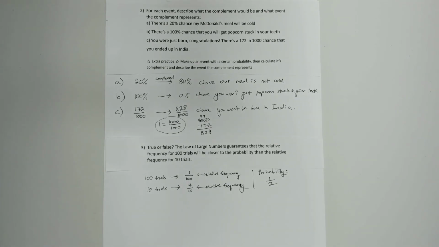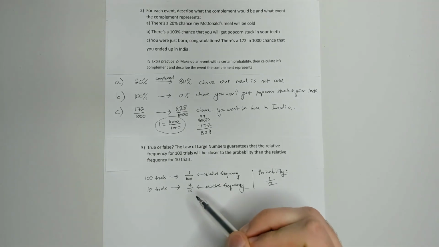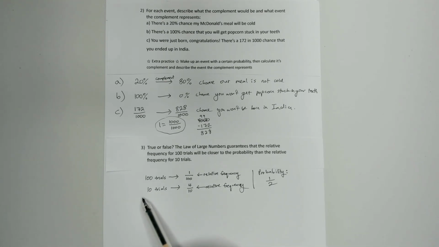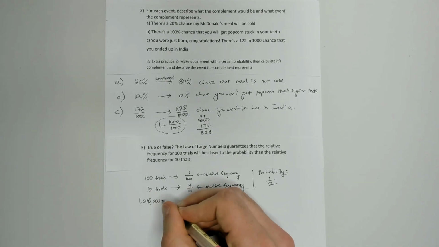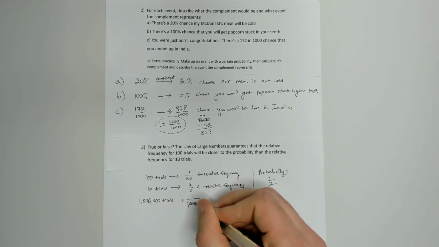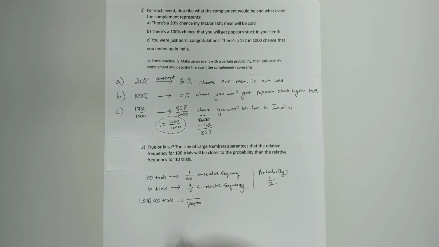Technically, no matter how big of a number we have, we could always get super unlucky and have a relative frequency that's less accurate to the probability than something with way less trials, right? I could even do something like 1,000,000 trials and get a relative frequency that's even worse, right? 1 in 1,000,000. This is super, super unlucky, but I technically could get this. So even though we have a super big number here for the amount of trials, we could get a relative frequency that's way off from the probability, even more off than what we measured for a super small amount like 10 trials. And so is the law of large numbers just completely bogus?